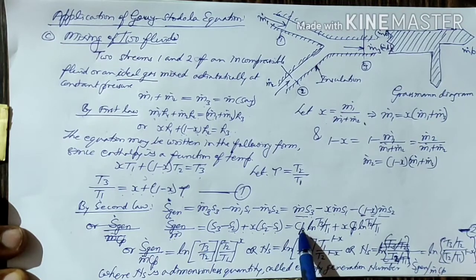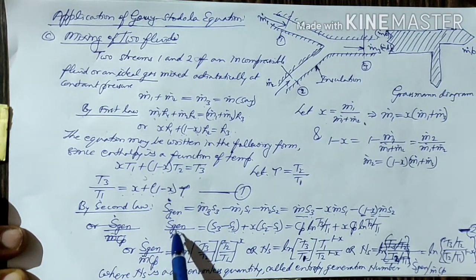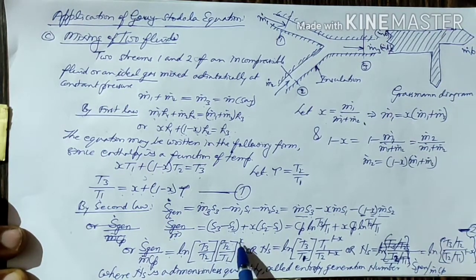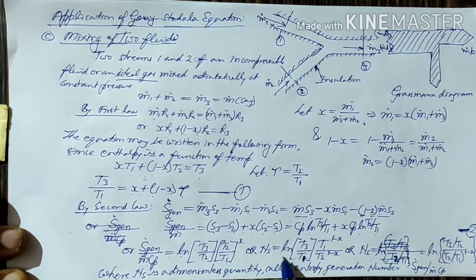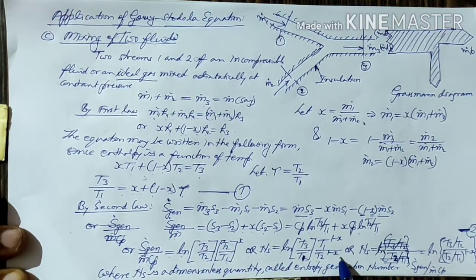If we take out this Cp also on the left side, then the entropy generation upon m dot Cp will be equal to log of T3 upon T2 into T2 upon T1 to the power x, or Ns equals log of T3 upon T1 into T1 to the power 1 minus x upon T2 to the power 1 minus x.